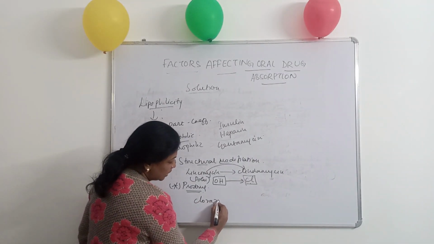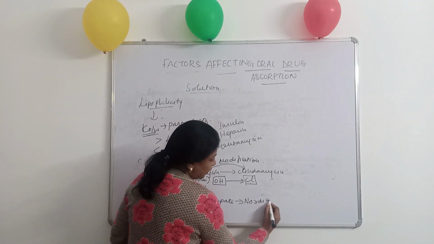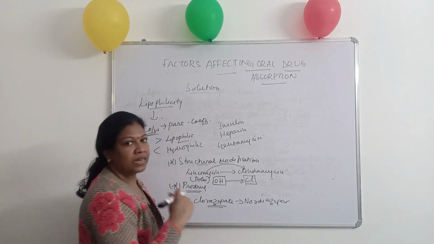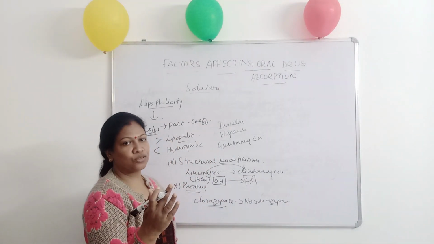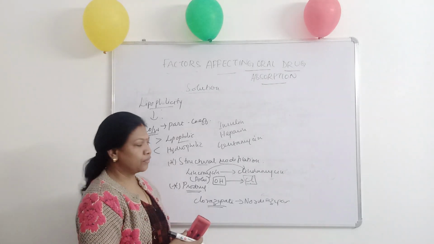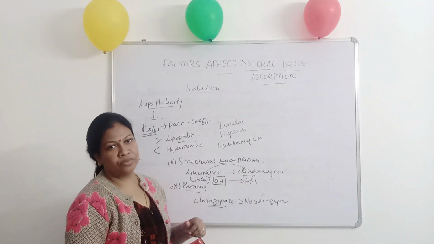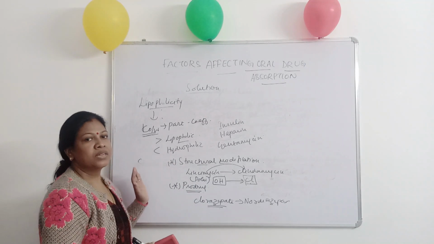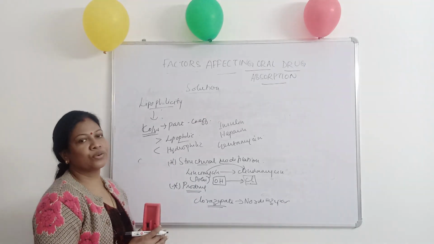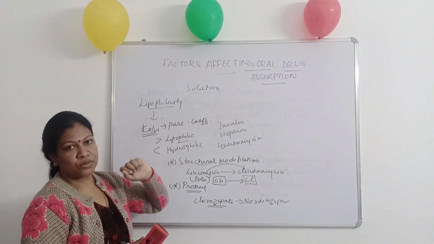Or otherwise we can go for a prodrug formulation. Example, clorazepate is the prodrug of nordiazepam. So you can make a prodrug form which is highly lipophilic, can enhance the permeation of the drug through the membrane, and once it reaches the site of action, it may convert into its original active form of the drug. This can be done for lipid solubility. So this is all about the physicochemical properties of the drug that affect oral drug absorption.